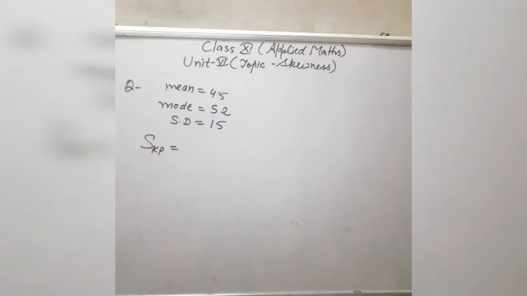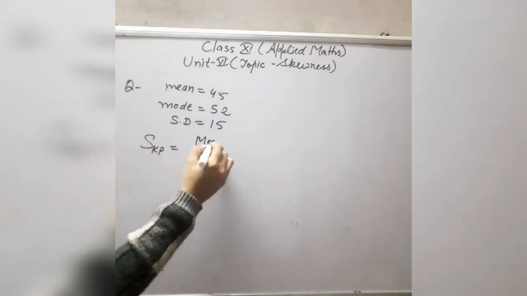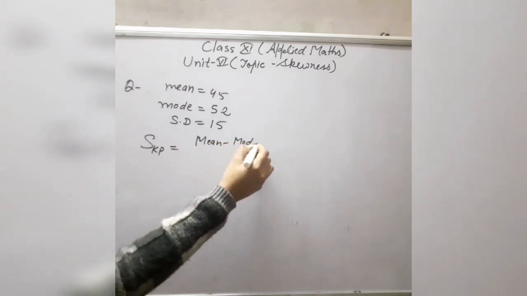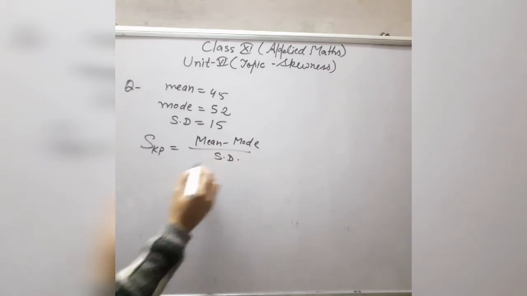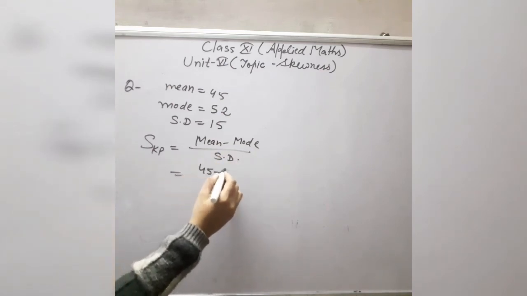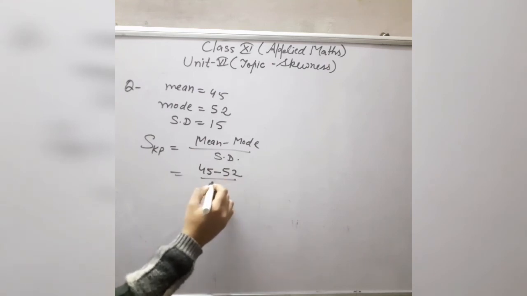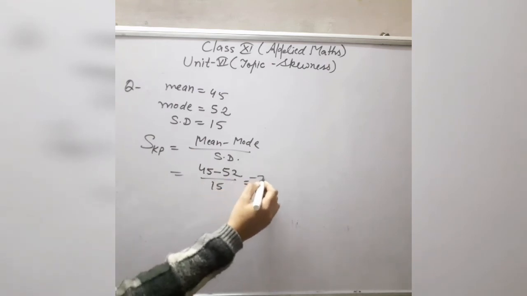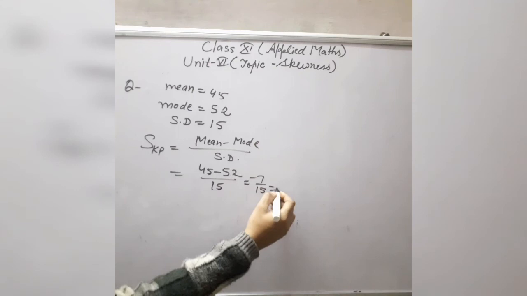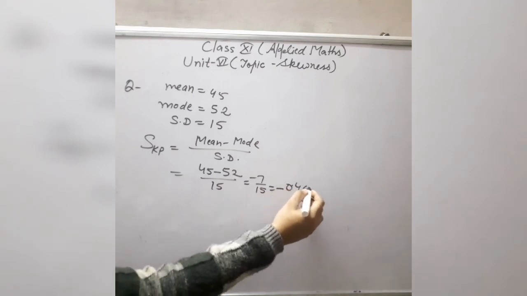And all of you know what the formula for this is: mean minus mode divided by standard deviation. So the mean is 45, the mode is 52, the standard deviation is 15. This is minus 7 by 15. It gives you minus 0.467.